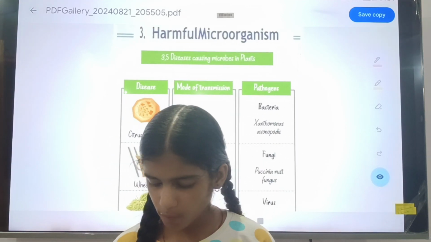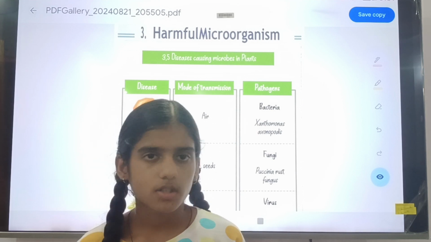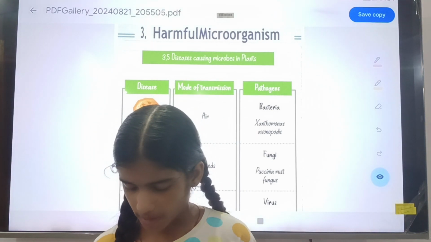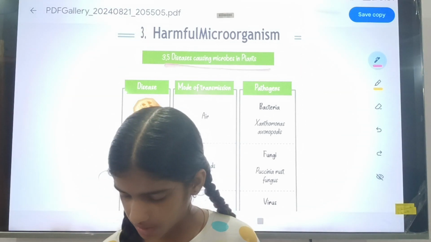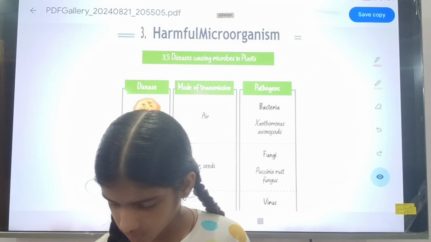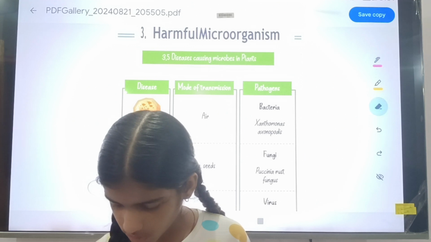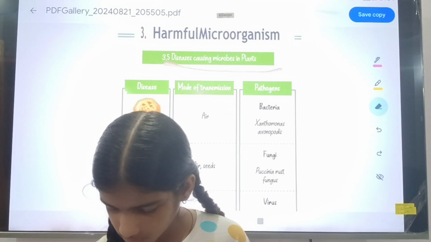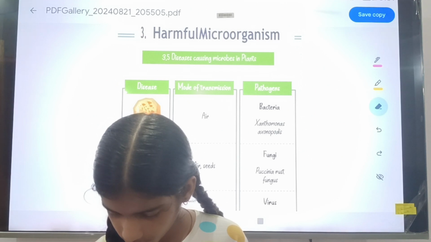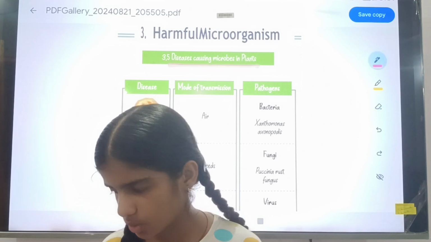We've already talked about harmful microorganisms, but now we will talk about diseases caused by microorganisms in the plants. Diseases caused by microorganisms in plants.